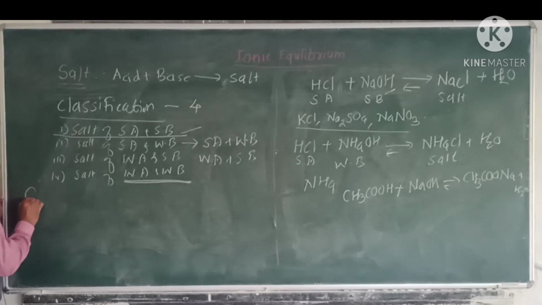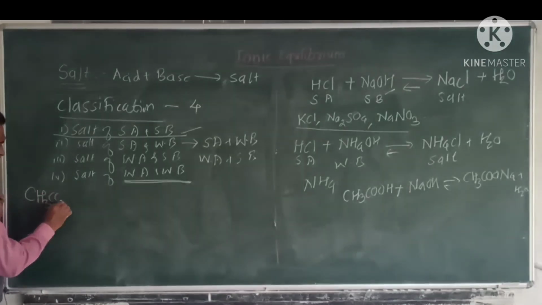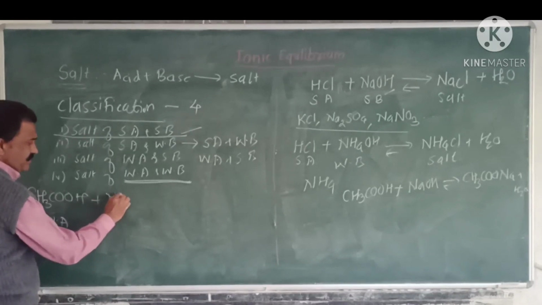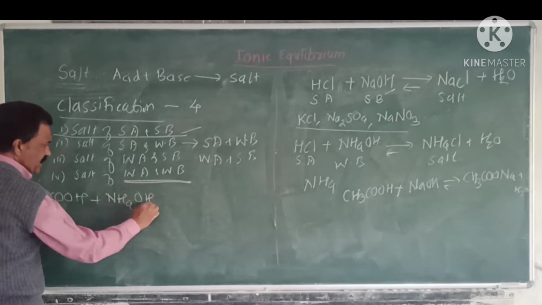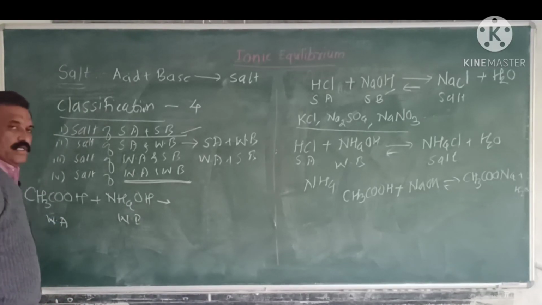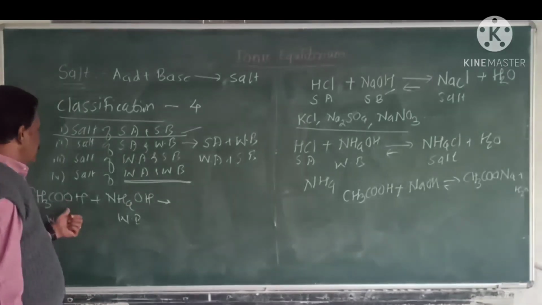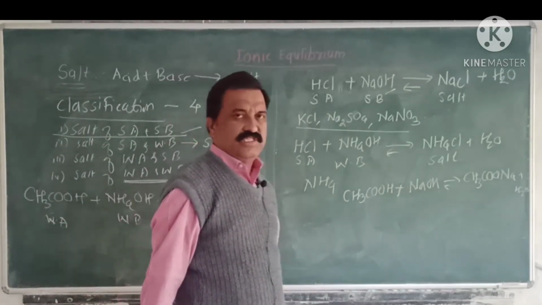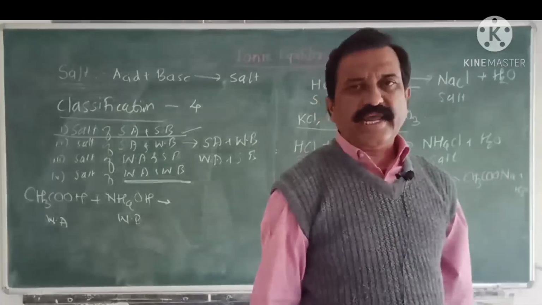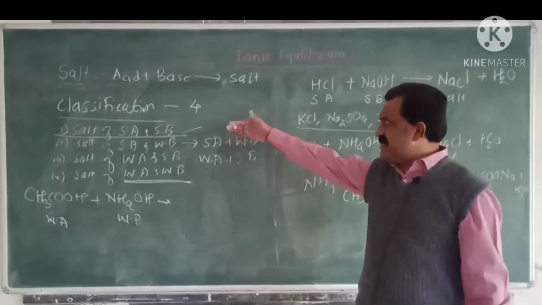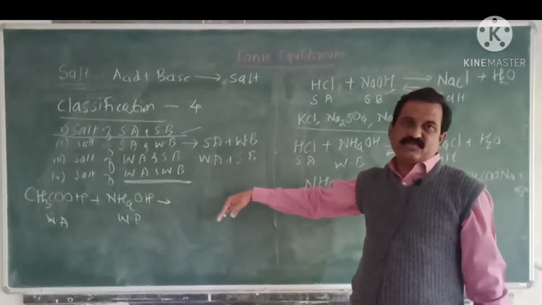For example, a simple example, acetic acid CH3COOH, which is a weak acid, when it combines with weak base NH4OH, the salt will be CH3COONH4 plus water molecule. That is, these are 4 different types of salt.